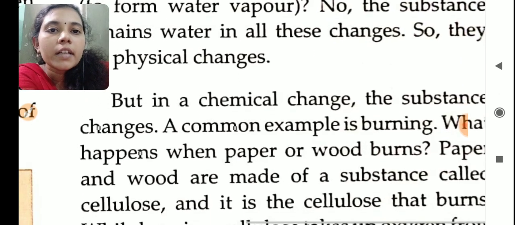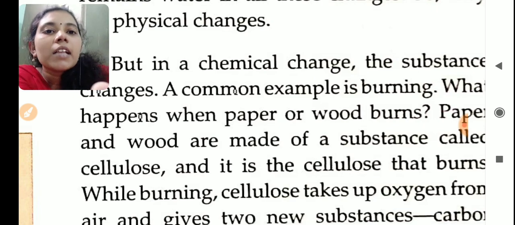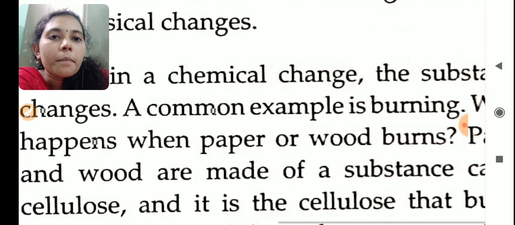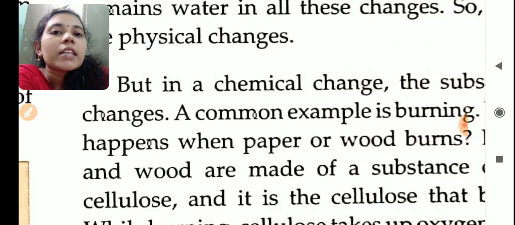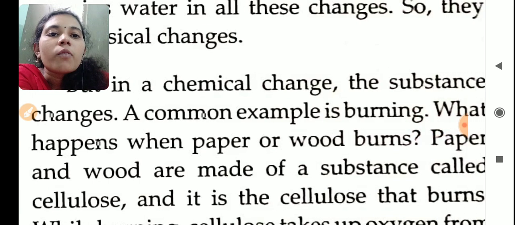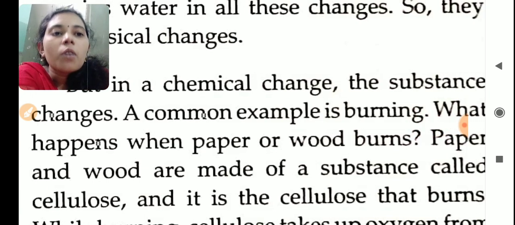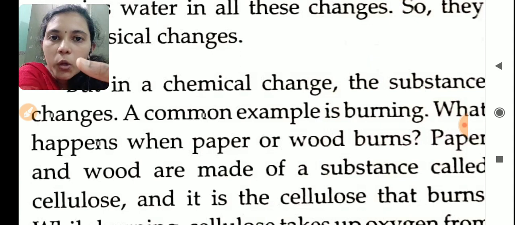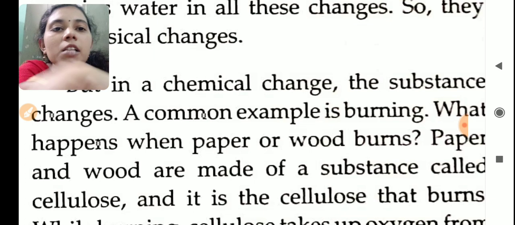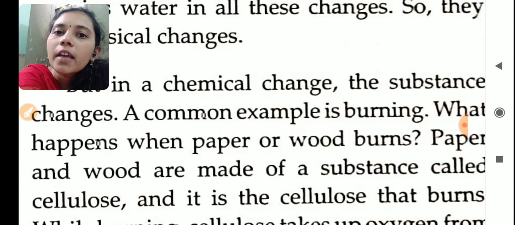So you read this. But in a chemical change, the substance is changing. What is a common example? A common example is burning. I told you, when burning a paper or burning wood, the common example is burning. Burning is an example of chemical change.